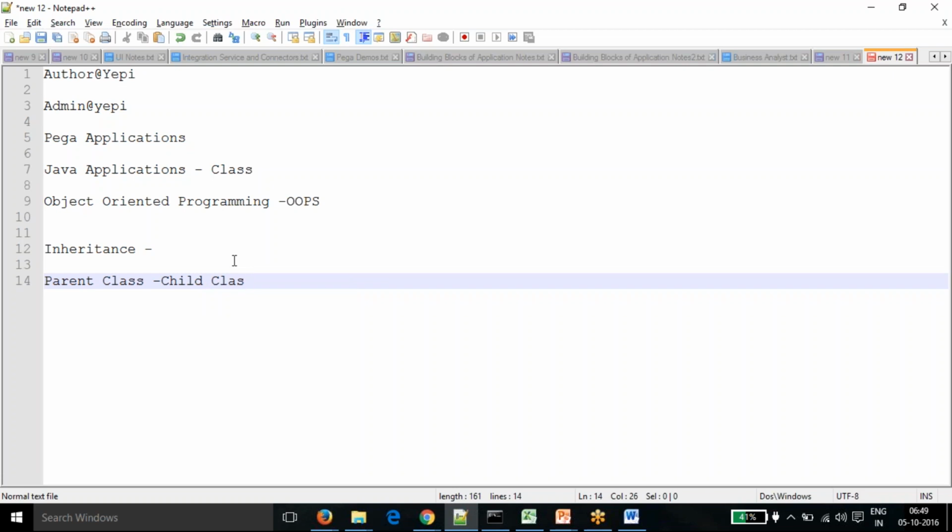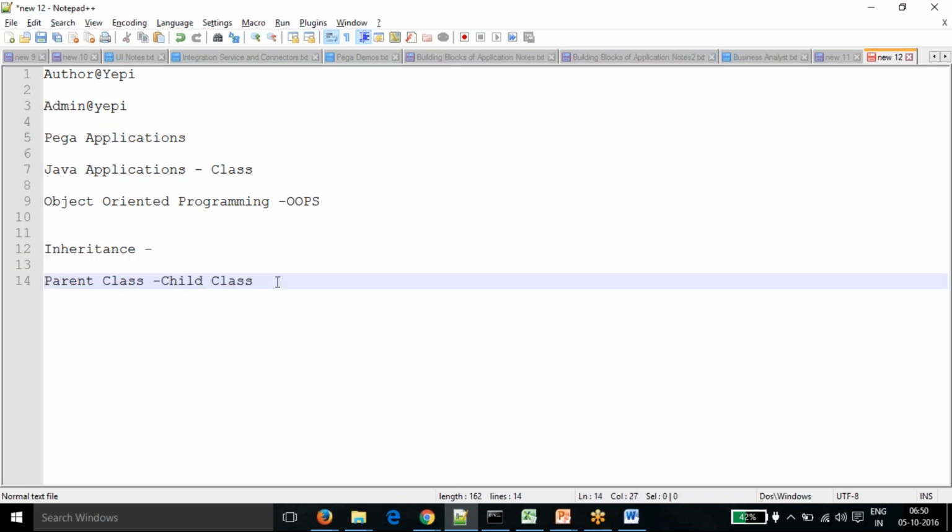But actually, how does Pega provide reusability? The main concept is called inheritance. Inheritance means there are some properties. The parent class contains property 1, property 2, and there are some methods to get radius, get area, and so on. In the child class, you can use those properties, so they can be inherited. All the properties of the parent class can be inherited, and the child class can also define more properties within it. So that is how we have inheritance.